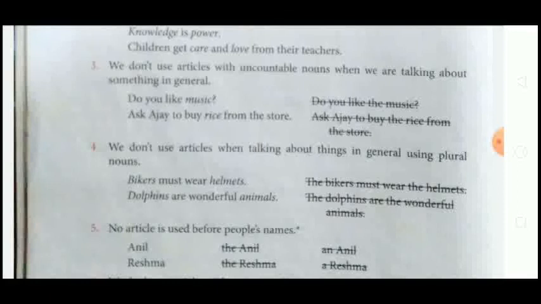We are talking about bikers in plural, generally about all the bikers, so we are not using any kind of article. We don't say the bikers must wear the helmet. If it is one particular biker, we use the. Dolphins are wonderful animals. Here we are talking about all dolphins, not one particular dolphin, so we are not using any article there.